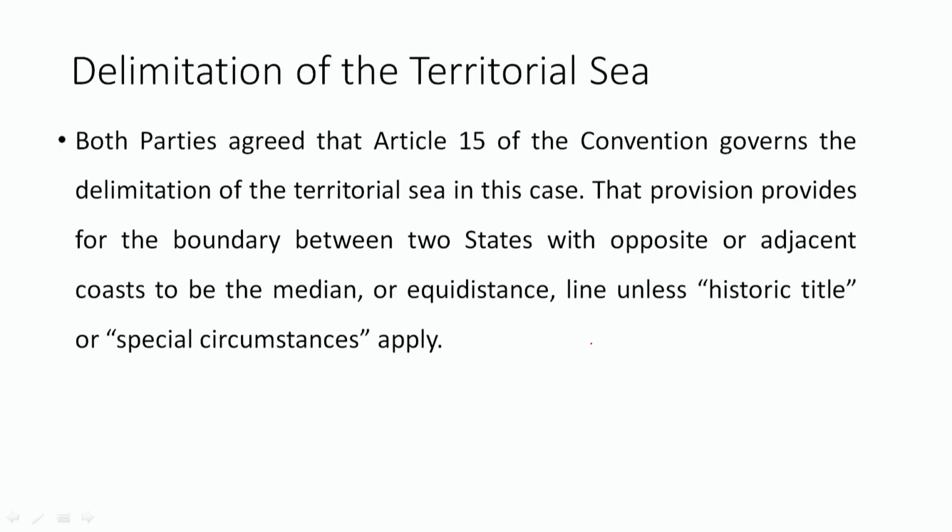Delimitation of the territorial sea. Both parties agreed that Article 15 of the Convention governs the delimitation of the territorial sea in this case. That provision provides for the boundary between two states with opposite or adjacent coasts to be the median or equidistant line unless historic title or special circumstances apply. So as the UN law states, the usual method is to draw the median line or the equidistance, or if there is historical title or special circumstances, they should be taken into consideration while drawing the boundary. So in this case, the question was whether special circumstances should be considered.